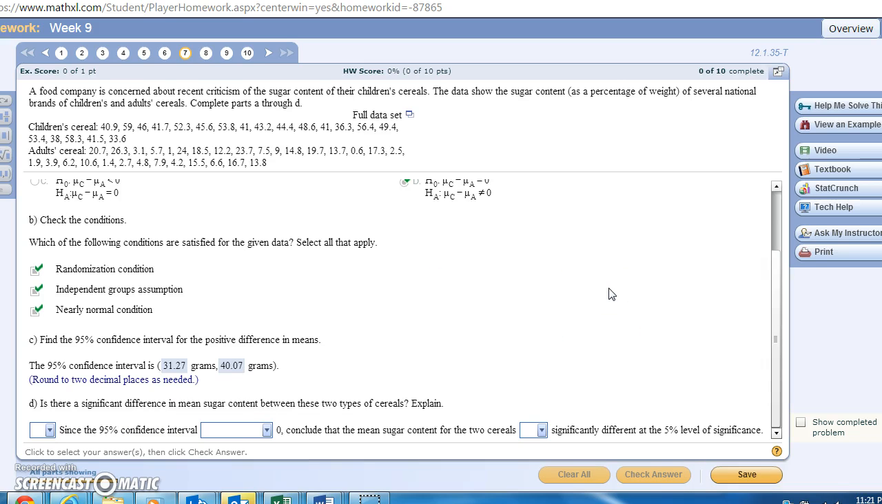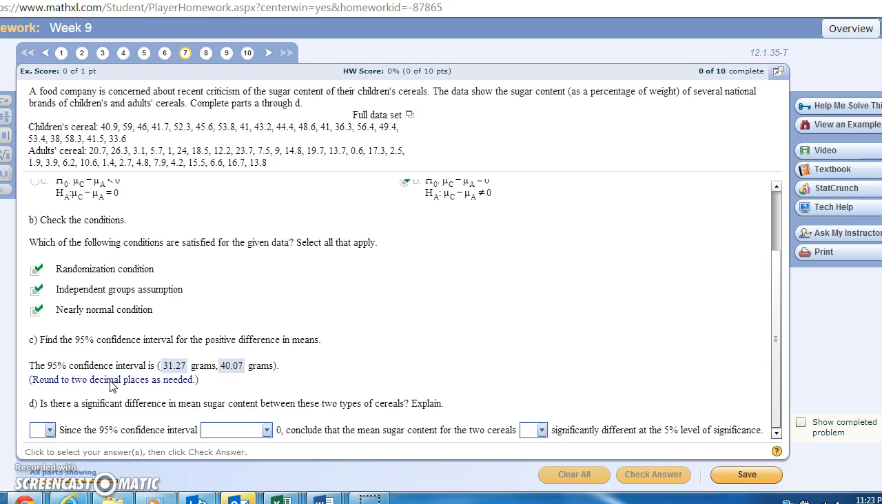Is there a significant difference in mean sugar content between these two types of cereals? Explain. And then you're given these options. No, yes, since a 95% confidence interval does not contain or contains 0. Conclude that the mean sugar content for the two cereals is or is not significantly different at the 5% significance.